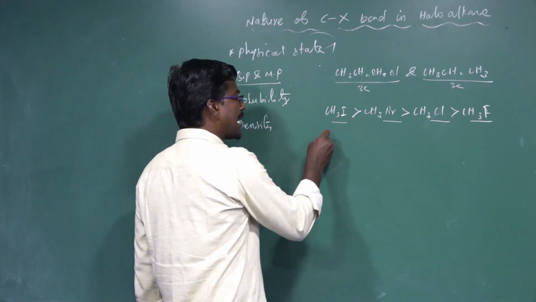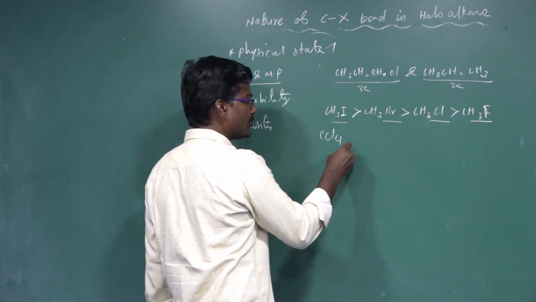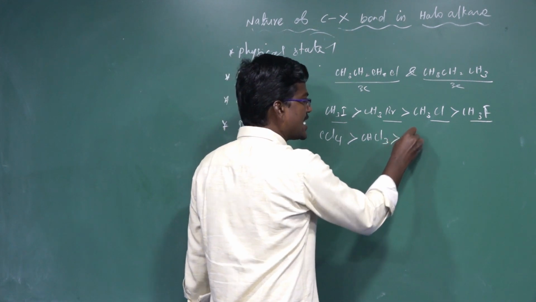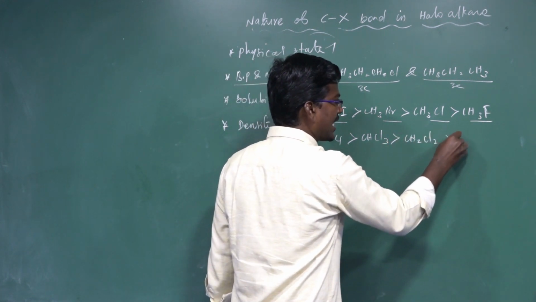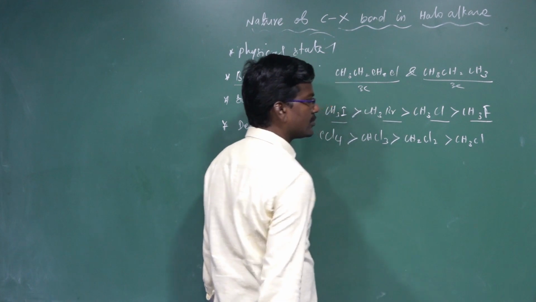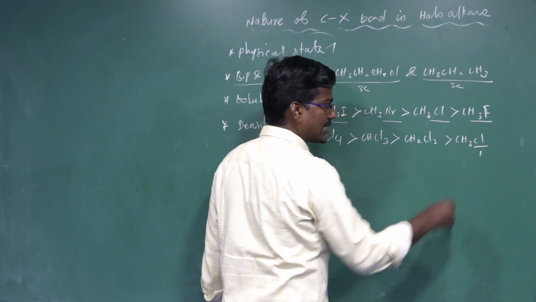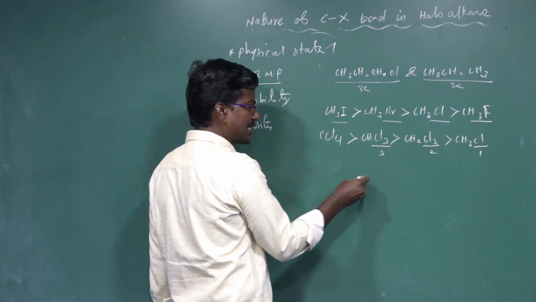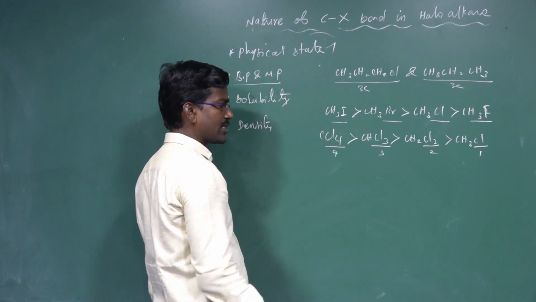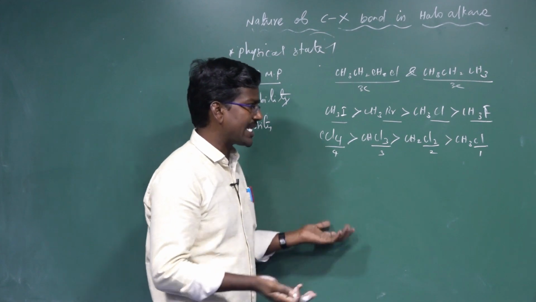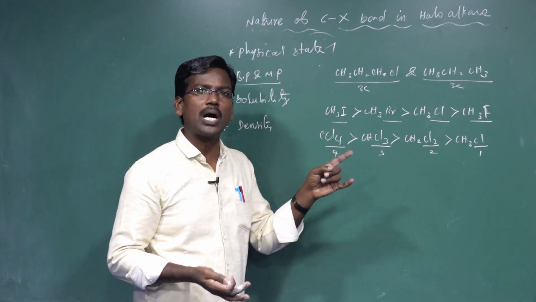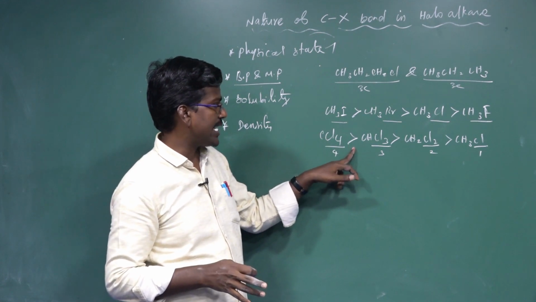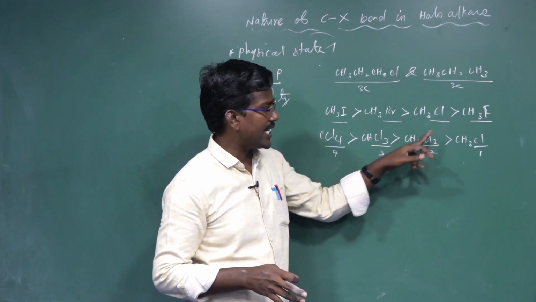For example, carbon tetrachloride CCl4 is greater than chloroform CHCl3, greater than CH2Cl2, greater than CH3Cl. How many halogens does it contain in total? One halogen. That compound contains how many halogens? Two halogens. That one? Three halogens. That one? Four halogens. So as the number of halogens increases, boiling point and melting point also increase. So carbon tetrachloride has a higher boiling point and melting point than chloroform, then methylene chloride, then methyl chloride.